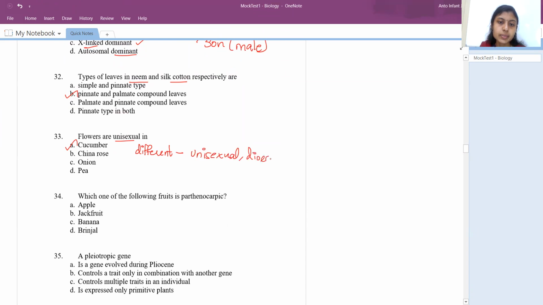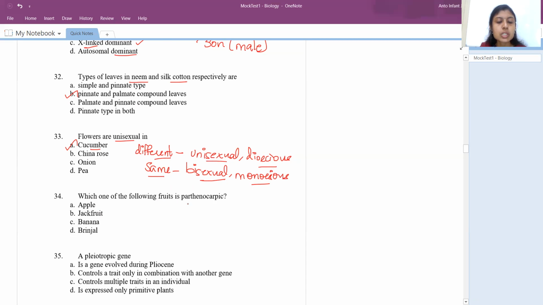On the other hand, if it is the same, it is bisexual and monoecious. What I mean by different and same is, if both male and female are present in the same plant or flower, we call them bisexual or monoecious. If they are present in different flowers, we call them unisexual or dioecious. So here cucumber is the answer.